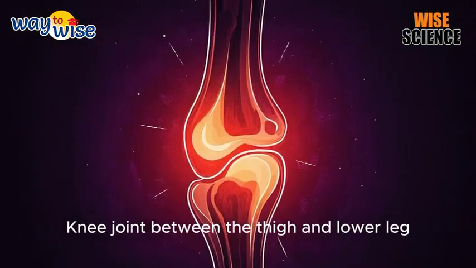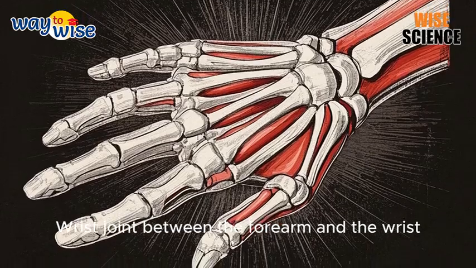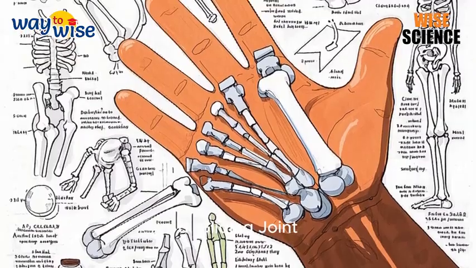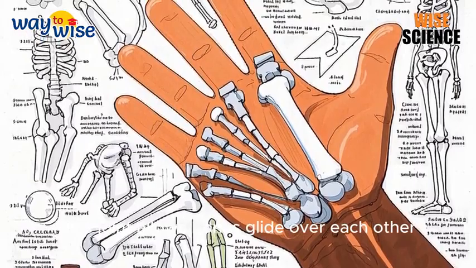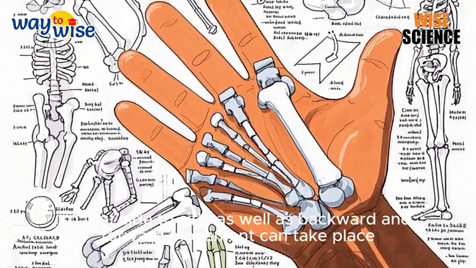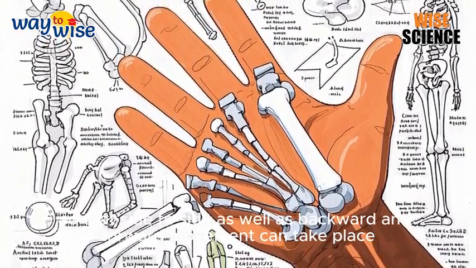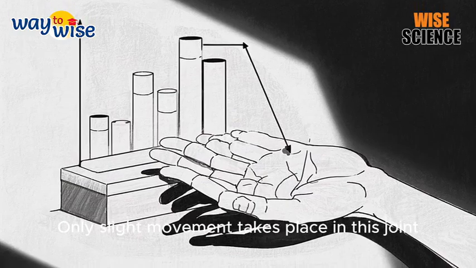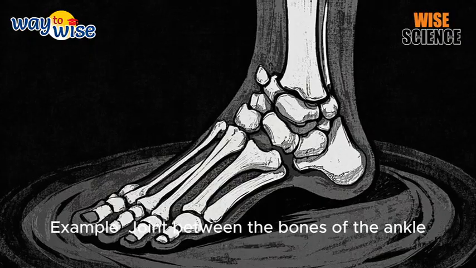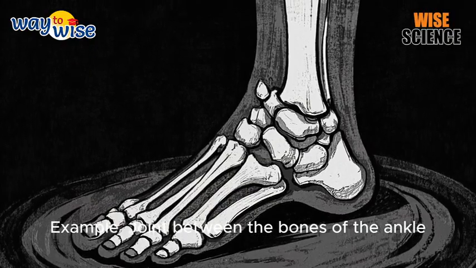Knee joint between the thigh and lower leg. Wrist joint between the forearm and the wrist. Gliding joint. This joint allows bones to glide over each other so that side to side as well as backward and forward movement can take place. Only slight movement takes place in this joint. Example, joint between the bones of the ankle.